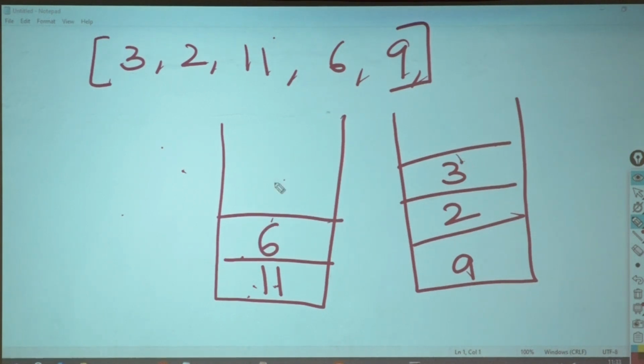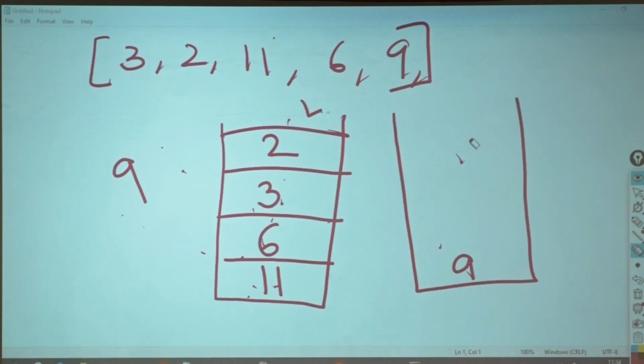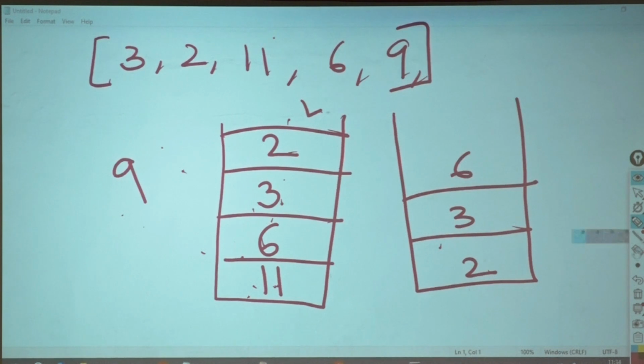Again I will pop from here. 3, are you less than 6? Yes. 2, are you less than the top of the stack, 3? Yes. 9, are you less than 2? No. Wait. Then do what? Pop. Till what will you pop? Till the time the top is not greater than the value to be inserted. Okay? So right now I am here. 9 came out of it. 2 gets popped. 3 gets popped. 6 gets popped.